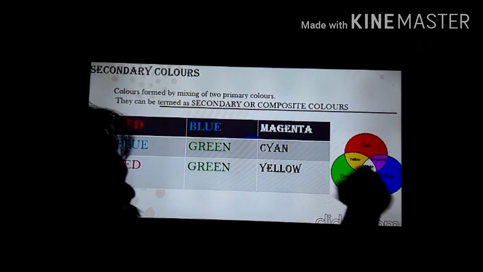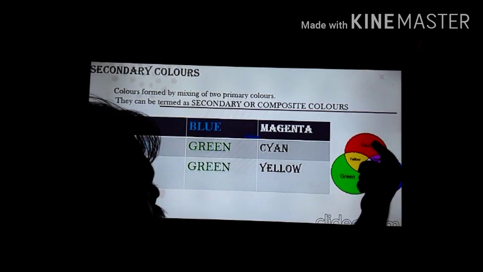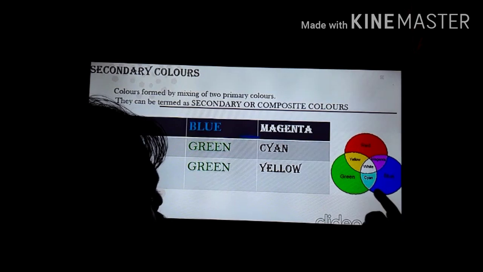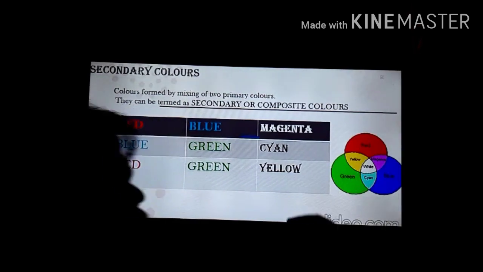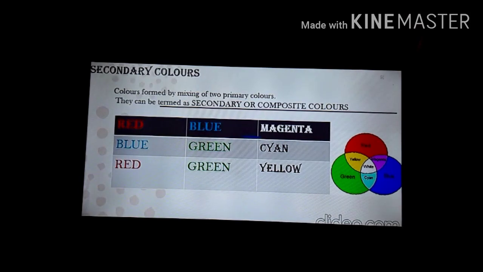Even through this diagram also you can understand. Red and green when mixed, yellow color is formed. When green and blue are mixed, cyan color is formed. When blue and red color are mixed, magenta color is formed. So I hope this is clear to you.